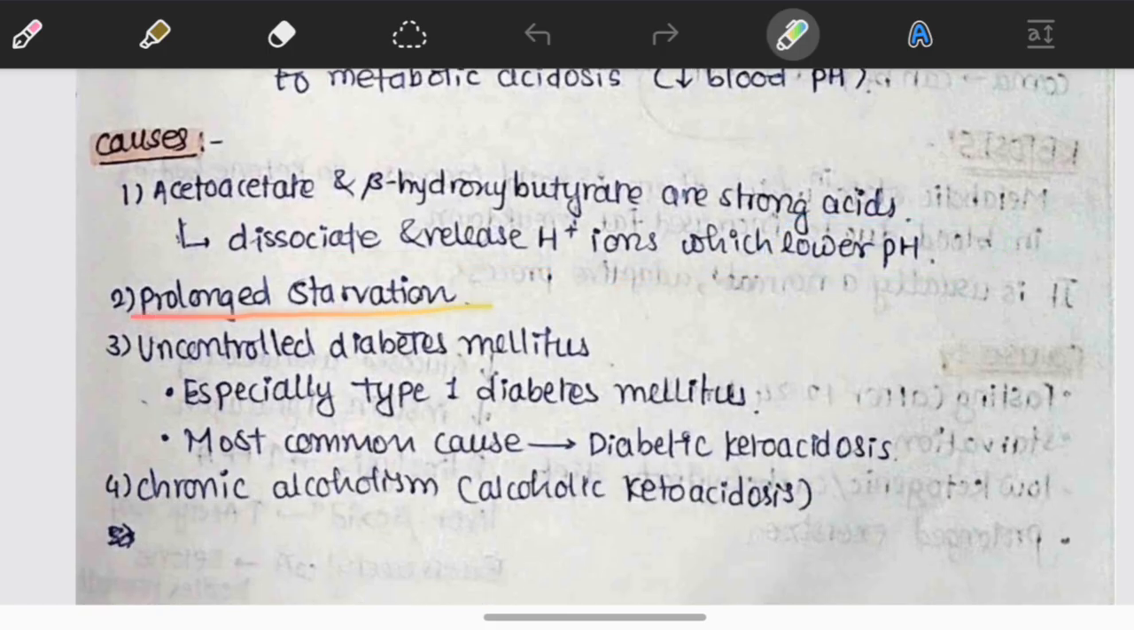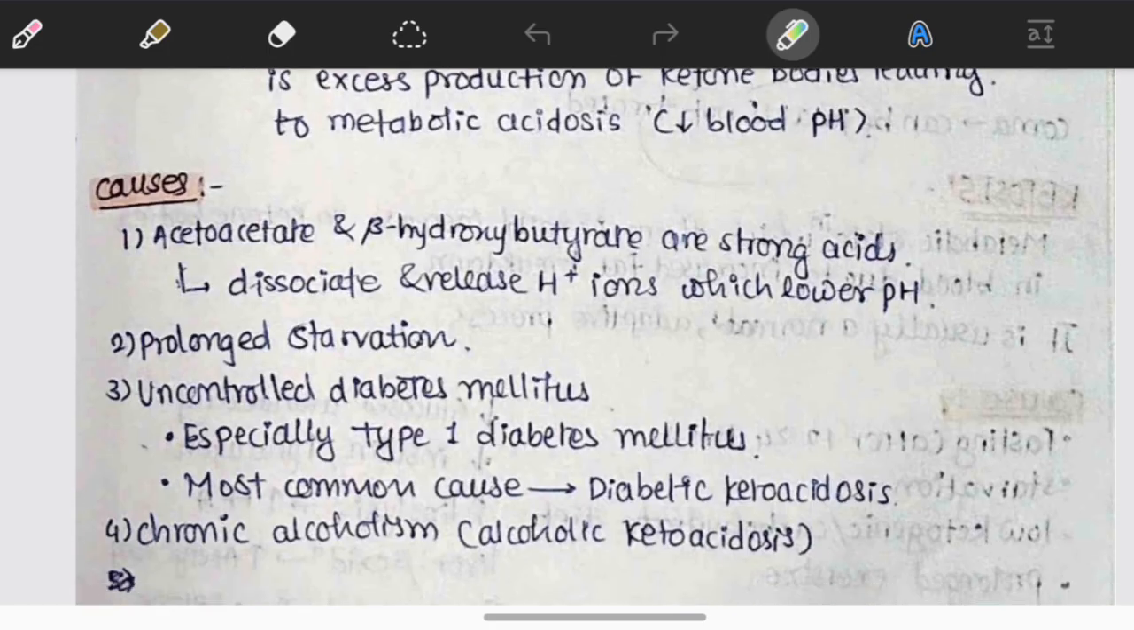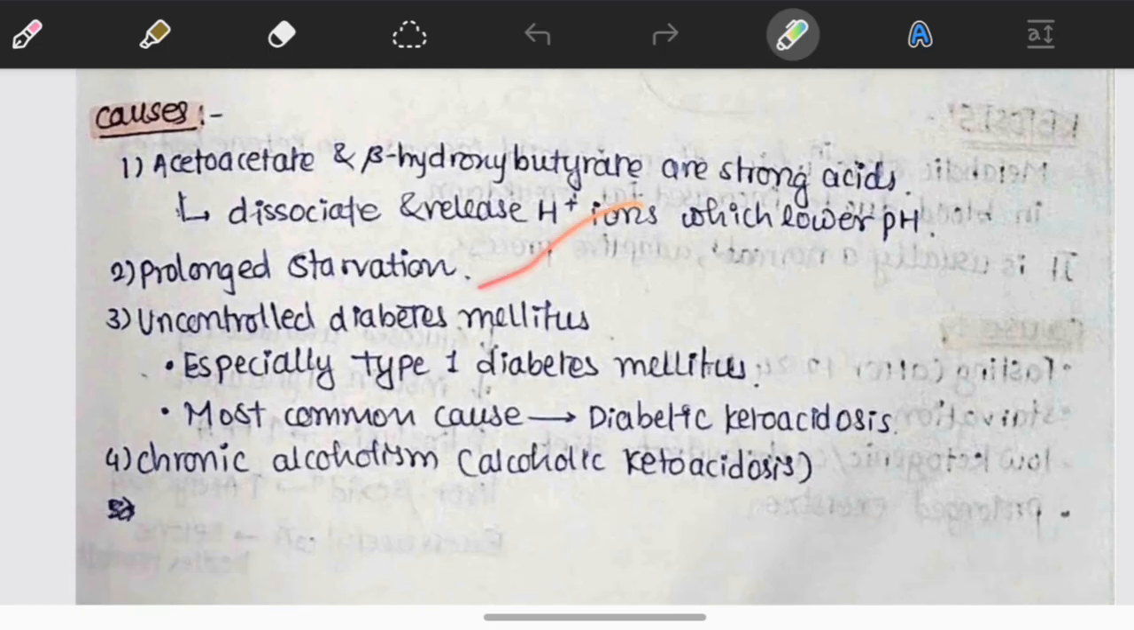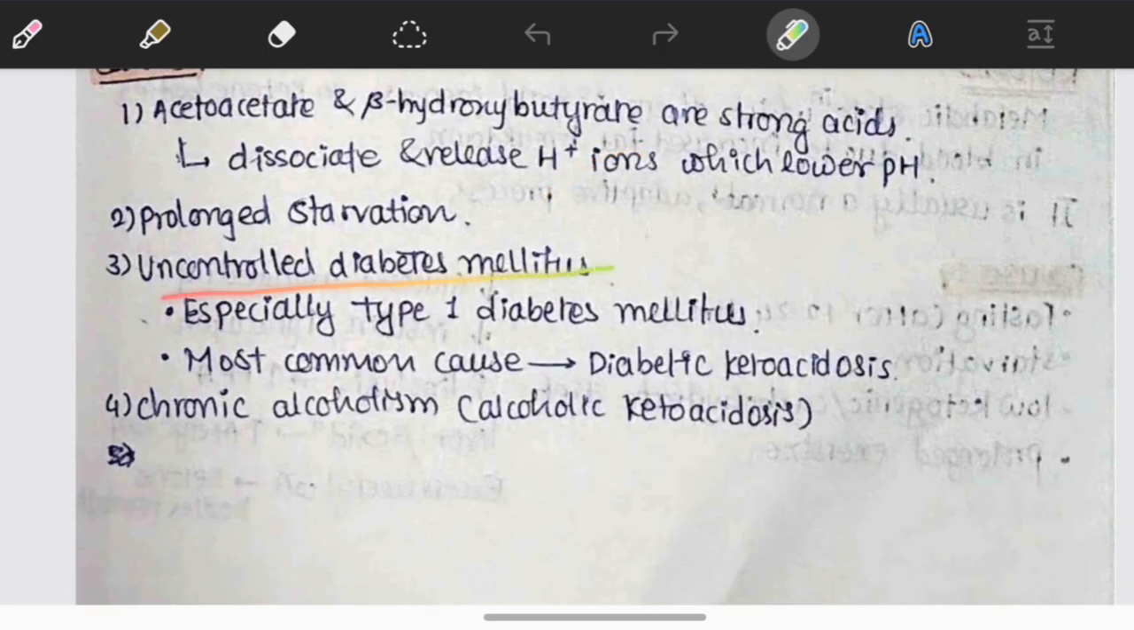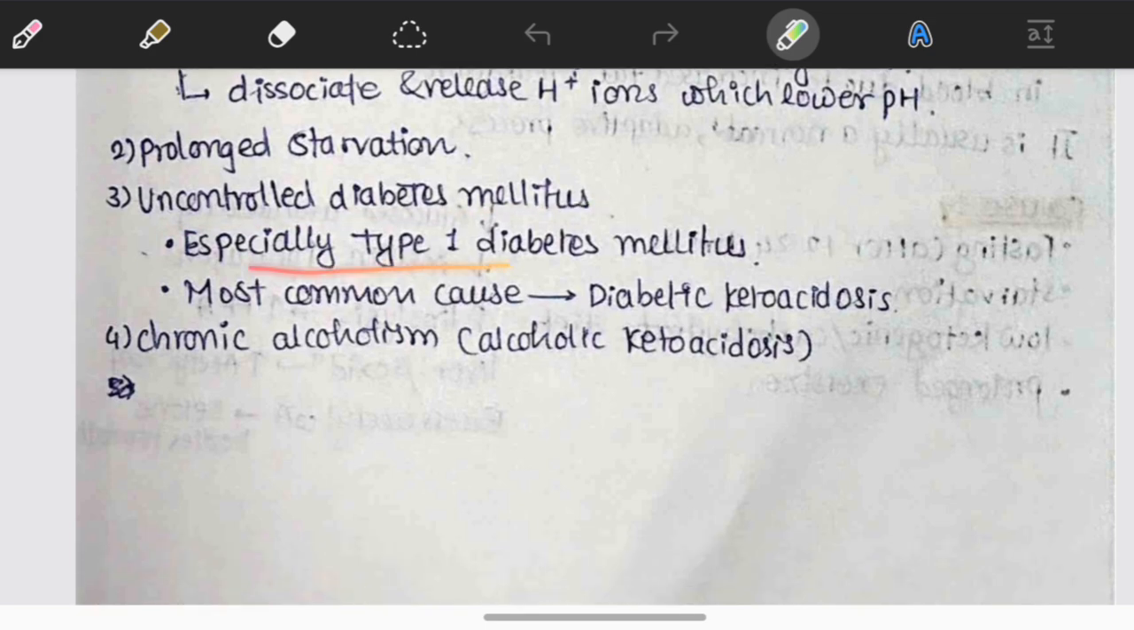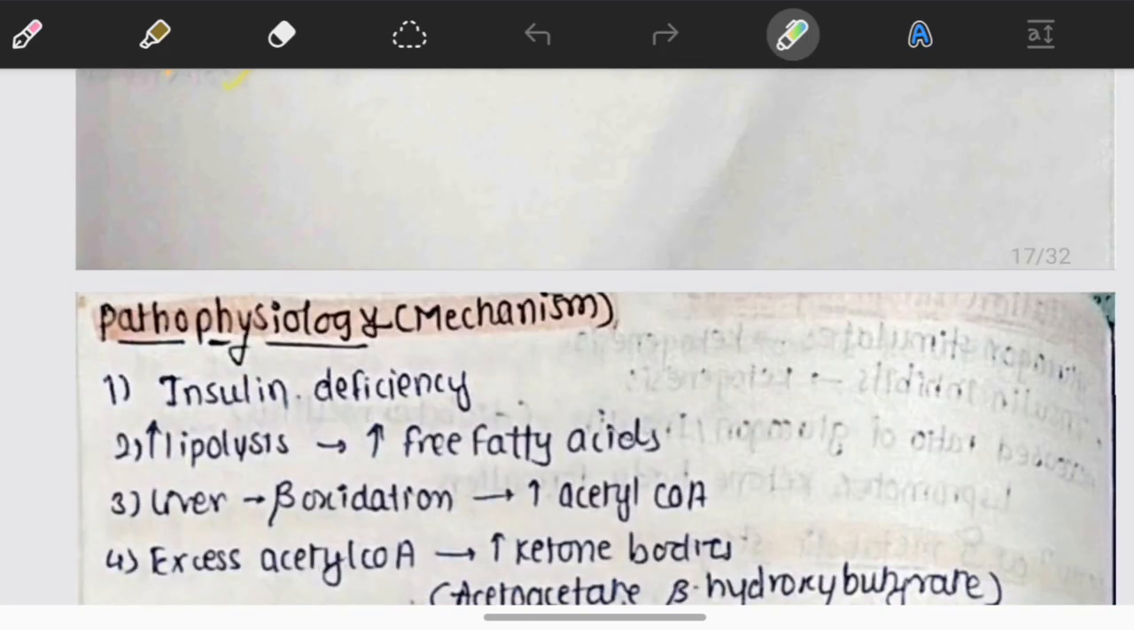When prolonged starvation is there, the body starts producing more ketone bodies. And uncontrolled diabetes mellitus, especially type 1 diabetes mellitus, is the most common cause of the diabetic ketoacidosis. And fourth one is chronic alcoholism, which is also called alcoholic ketoacidosis.